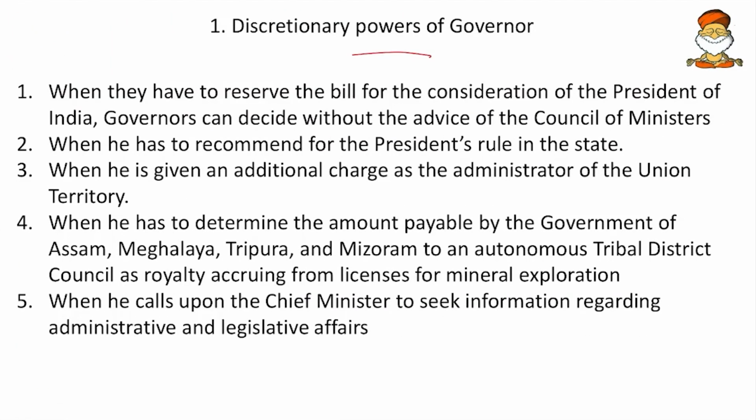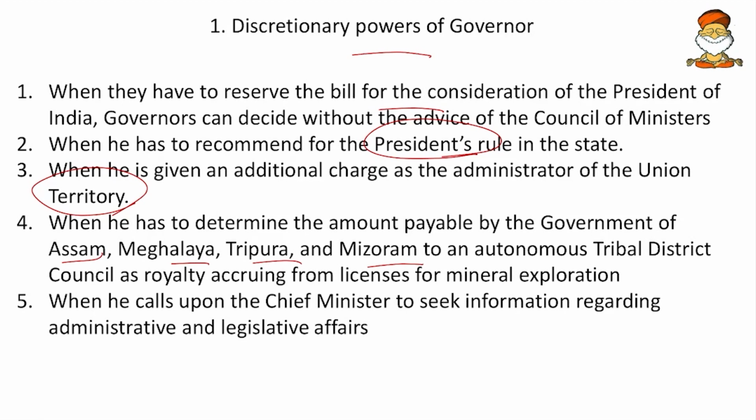So, discretionary power of governors. Here, governors have discretionary powers when they have to reserve the bill for the consideration of the President of India, whenever they are reserving a state bill for the President. Then when he has to recommend the President's rule under Article 356, when he is given an additional charge of administration of a Union Territory, and when he has to determine the amount payable by the government of Assam, Meghalaya, Tripura, Mizoram to an autonomous district, tribal district council.